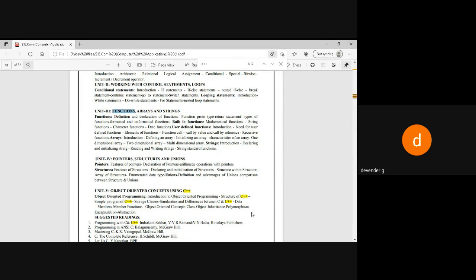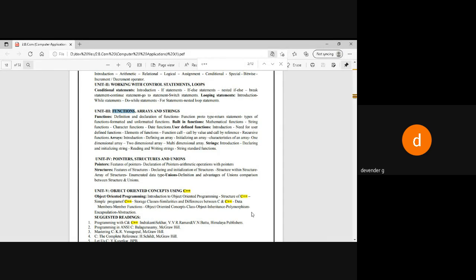If it is connected to the engine or the petrol, then I cannot repair the tire. So the tire is a separate part, the engine is a separate part, the clutch and brakes are separate parts, but all are interconnected to each other. Do you agree? Whenever I want to change some parts, I should not disturb the other parts. The functions will work in the same fashion in our C language.